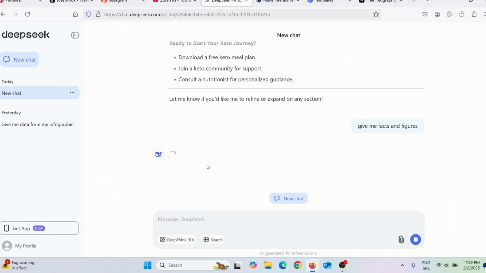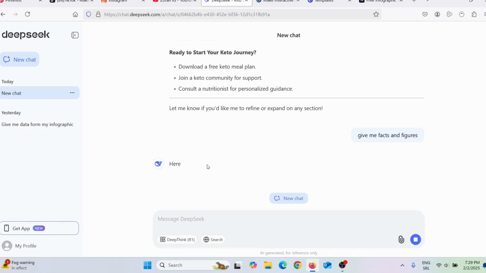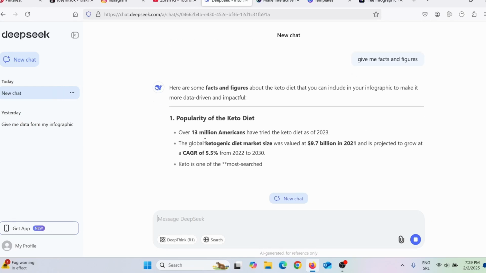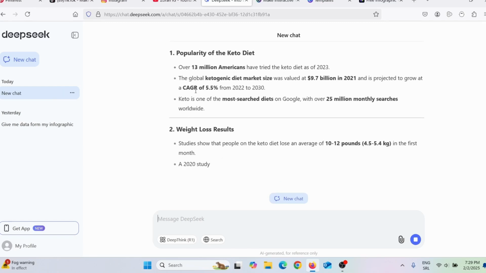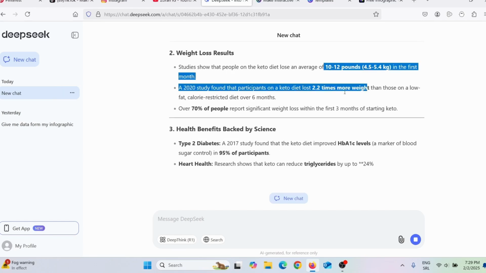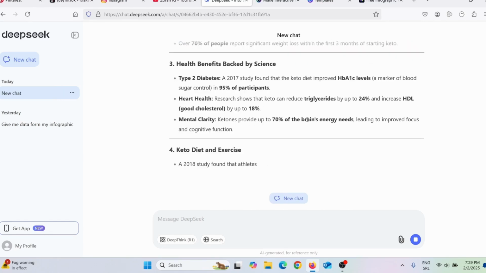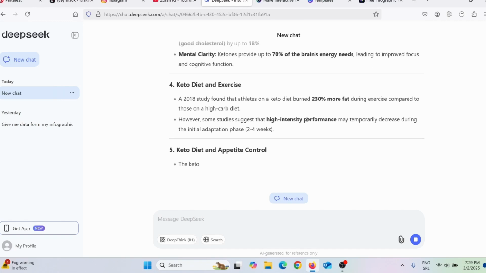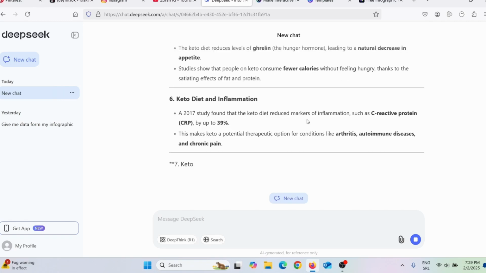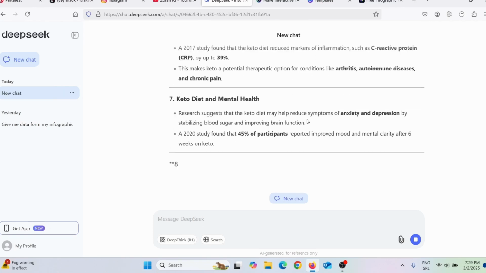And here you can see Deepseek will start giving me facts and figures about keto diet. Here you can see now these are exactly the data that I need. 13 million Americans have this problem. Here you can see numbers, facts and numbers, and that is exactly what I need for my infographics, for my video infographic. So next thing I need to do, I need to start making my video, my infographic video.